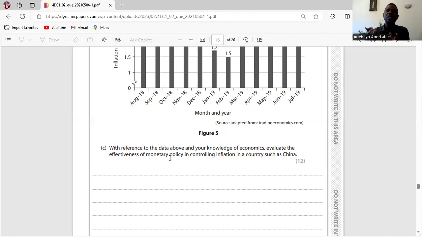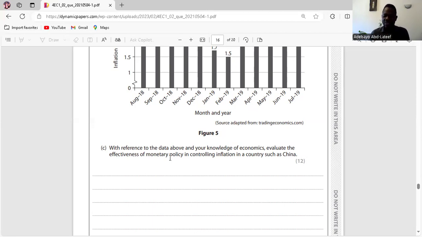So doing more of imports than exports now goes back to inflation. Firms that rely on importation of components or raw materials to produce their goods in Libya would witness a fall in cost of production because importation becomes cheaper as a result of the appreciation of the country's currency. Do you get it now? So with the appreciation of the country's currency, the price of importation reduces. And if the price of importation reduces, the cost of production through imported raw materials will reduce, bringing about a fall in cost push inflation. So government will use high interest rates to correct demand pull inflation and cost push inflation. Do you get the point there?